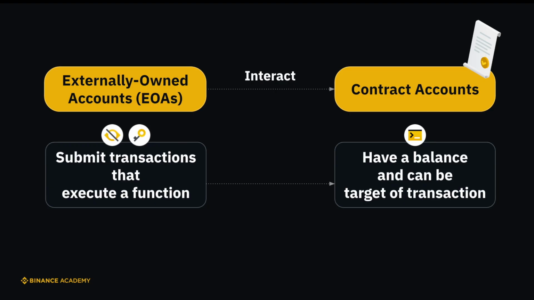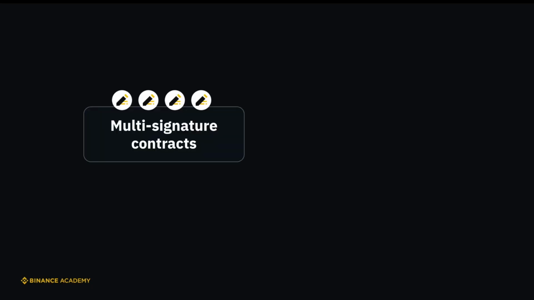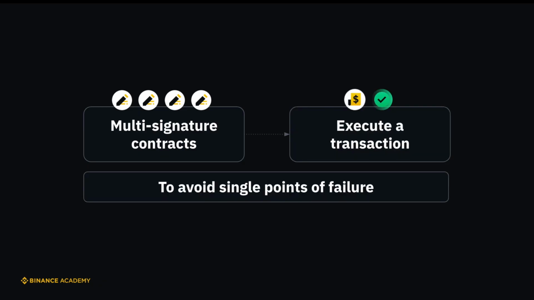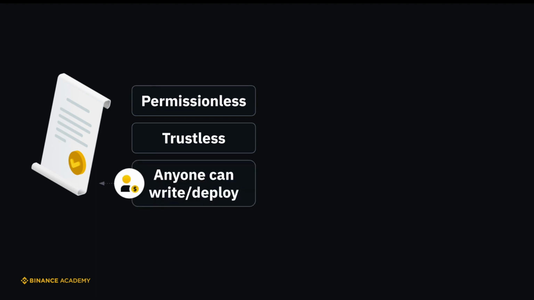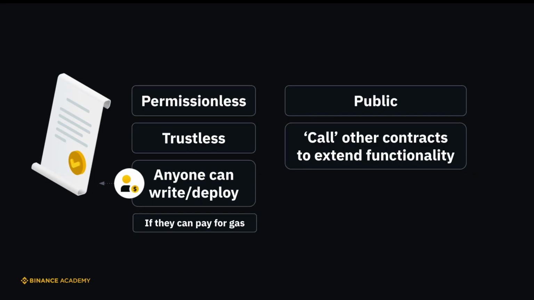It's important to note that the Ethereum network enacted a standard in 2023 to allow the creation of a single account that combines features of both EOA and contract accounts. Ethereum also supports multi-signature contracts that require multiple valid signatures to execute a transaction, a good example of how smart contracts can be used to avoid single points of failure. Not only are smart contracts permissionless and trustless, but just about anyone can write a smart contract and deploy it as long as they have enough Ether to pay for gas. Smart contracts are public and can be considered open APIs. Furthermore, you can call other smart contracts in your own smart contract to extend functionality.